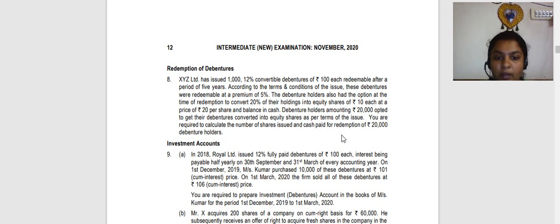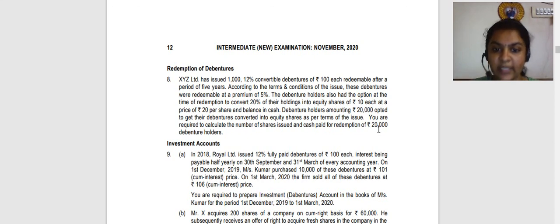So here we are going to first calculate the rate of conversion for how many debenture holders? For this rupees 20,000 debenture holders. Rupees 20,000 is basically 200 debentures of rupees 100 each, right?